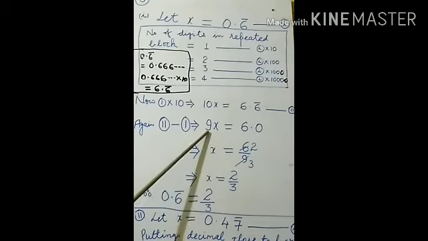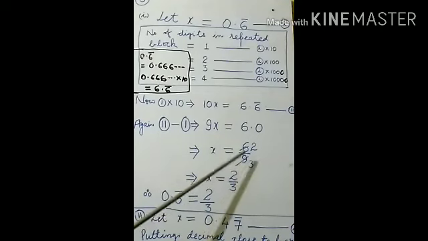When it goes to right side, it is part of opposite mathematical operation, and the opposite of multiplication is division. It will go in division. So x equals 6 will be noted, and this 9 will go in denominator. Here it is multiplication, it will go there in the form of division.